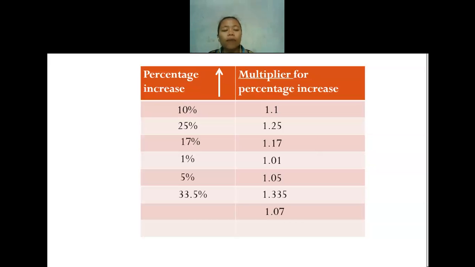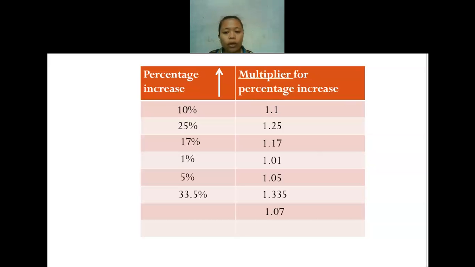The 105% will be the last value after the value got the percentage increase. The 105% we change into a decimal number. The decimal number in here we call the multiplier for percentage increase.